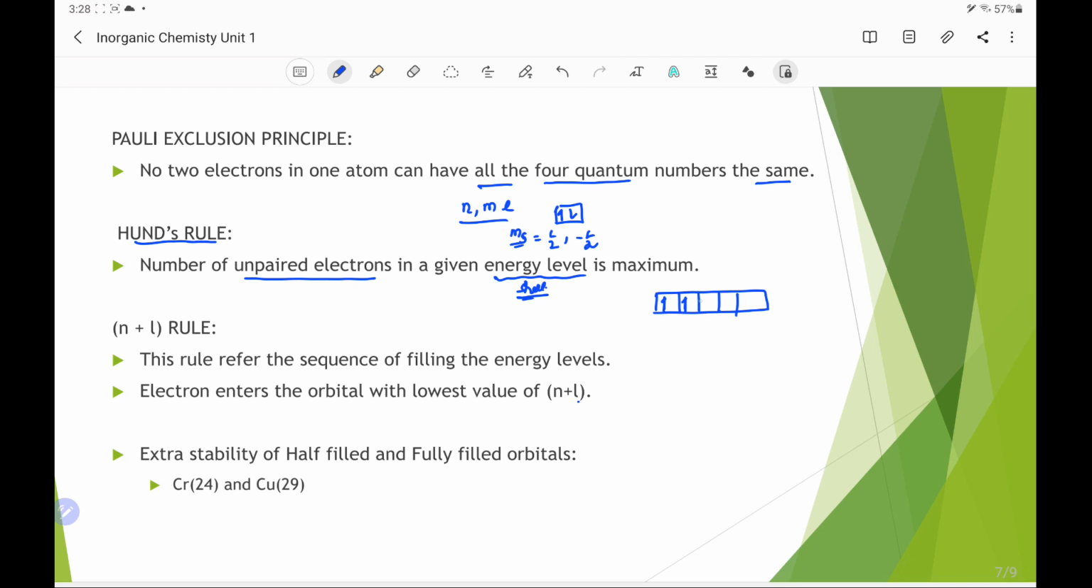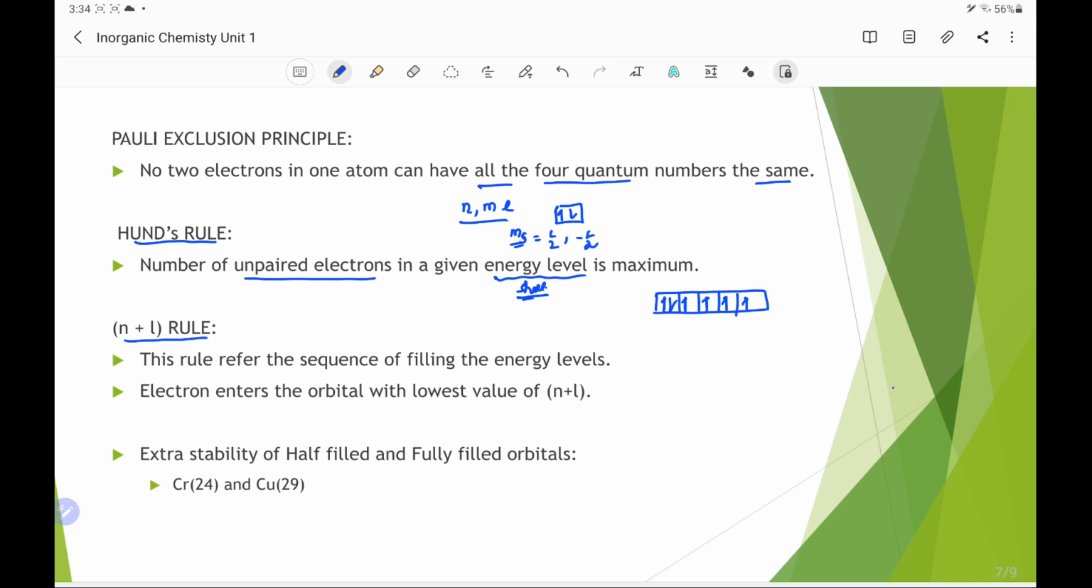Similarly, if a third electron comes, it will go into the third orbital, the fourth electron in the fourth empty orbital, and the fifth electron in the fifth empty orbital. After that, it starts to pair up. If the sixth electron comes, then it will pair up with an earlier available electron. Therefore, Hund's rule is that the number of unpaired electrons will be maximum in a particular energy level.